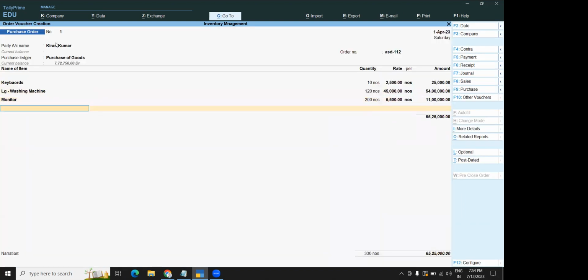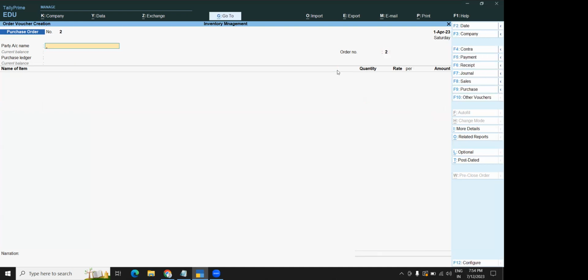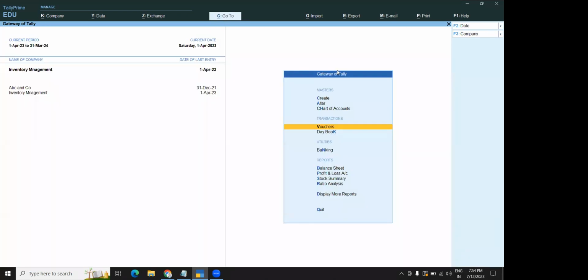So I have taken 3 different items. I have given party account name Kiran Kumar, purchase of goods. Order number is ASD 112. After doing these things, you can just press Ctrl A, accept. After accepting this one, assume that your order is accepted.